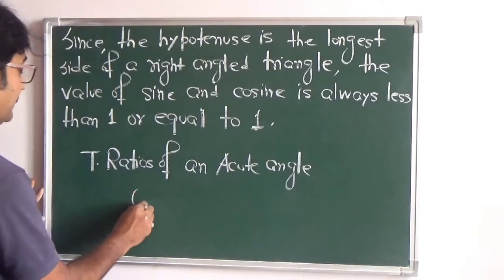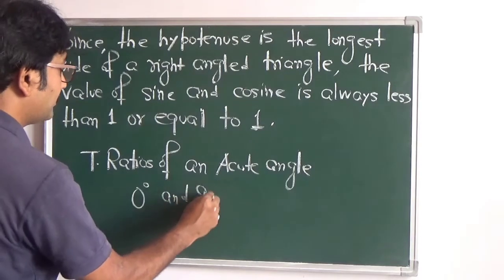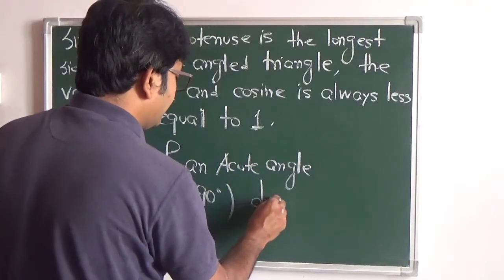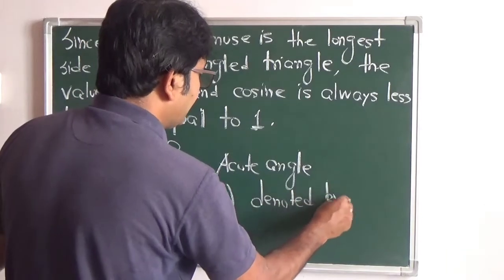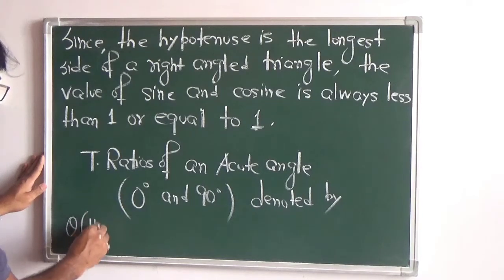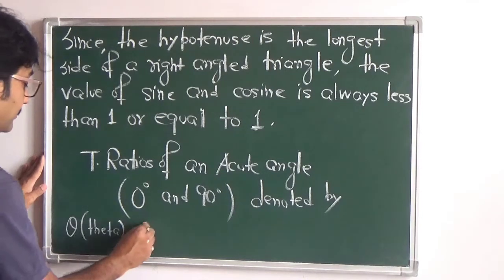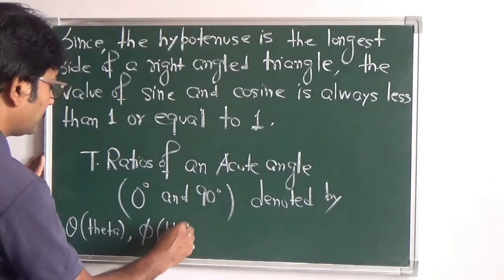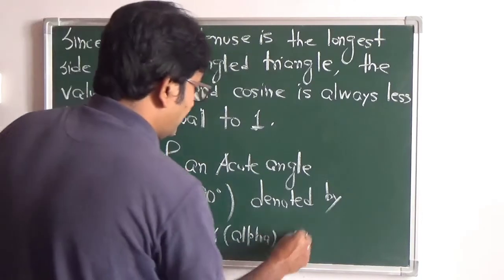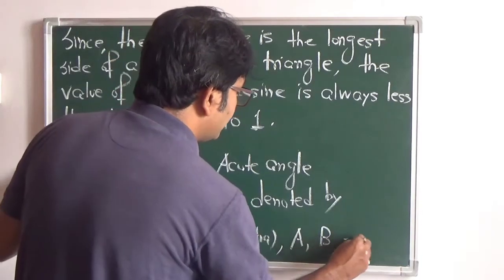That means which lies between 0 degree and 90 degree. So we will be dealing with the trigonometrical ratios of an acute angle, which lies between 0 and 90, including 0 and 90, and the angles are denoted by theta, we can call it phi, we can call it alpha, or you can call it A, B, anything.